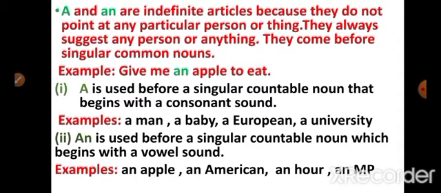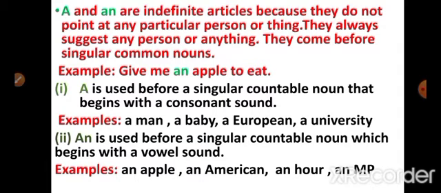Example: Give me an apple to eat. Here an is an article. So here the speaker wants any apple. A is used before a singular countable noun that begins with a consonant sound. Examples: a man, a baby, a European, a university. Children, here European begins with E and university begins with U, but they begin with the consonant sound Y.